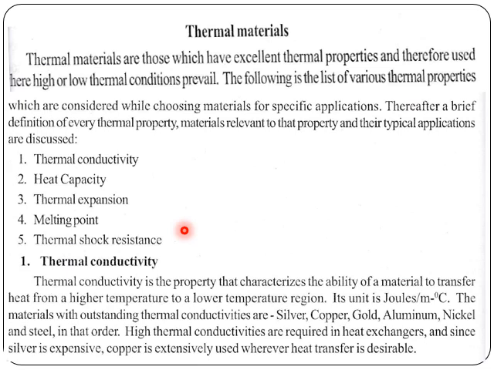Thermal shock resistance means a material should withstand fluctuation in temperature. Say, for example, a shock absorber in a vehicle, where it absorbs mechanical deformation, there will be a fluctuation: alternate tension and compression. In the same way, when we talk about thermal shock resistance, it is a fluctuation in the temperature.